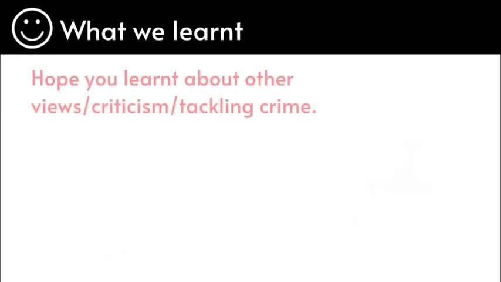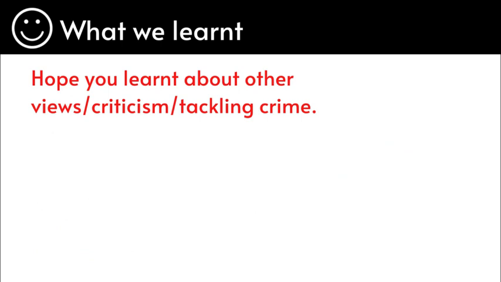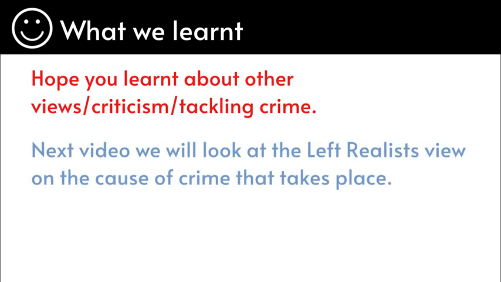So what we have learned today, we've looked at various concepts. We have looked at the right realists' perspective on why crime is caused, as well as the punishment, how to tackle it, and also valid criticisms towards the right realists. So this is it for the right realist topic. Next video I'll be looking at the left realists, doing the same, looking at the causes of crime, criticizing their view, and finding how the left realists think is effective in order to tackle crime.